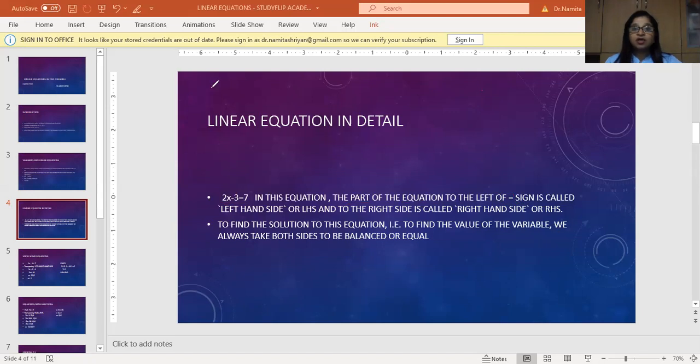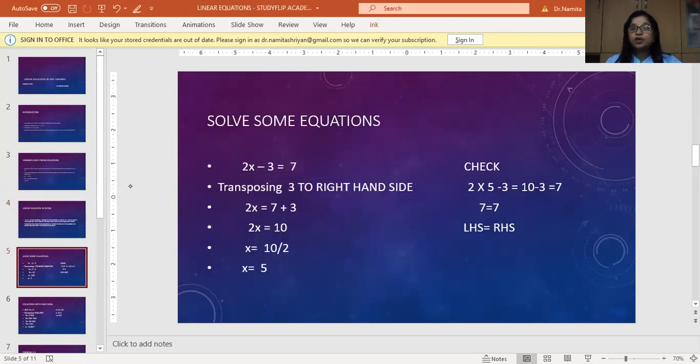So this is how generally it works for us, right? So let us move ahead and see how we are going to go ahead and do this, right? Now let us solve some equations. I have taken that same equation, 2x minus 3 equal to 7. Now I want to find out this variable value x, right?